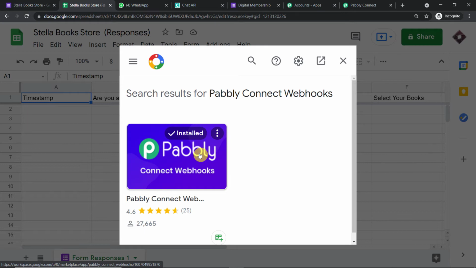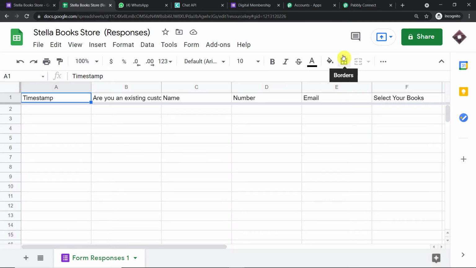Now there is something I have to tell you. After installing Pabbly Connect webhooks, do not forget to refresh your Google Sheet. I repeat this again. After installing Pabbly Connect webhooks, do not forget to refresh your Google Sheet. Okay, I am assuming that you have installed Pabbly Connect webhooks and also you have refreshed your Google Sheet.